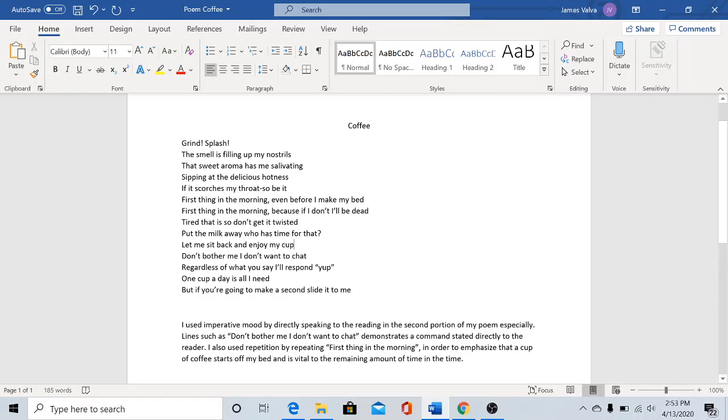Alright, so the next thing we're going to be looking at is other poetic devices I used. I used repetition up here, first thing in the morning, and first thing in the morning, because I really wanted to emphasize the idea that this is the first thing I do in the morning when I wake up. I go in and I get my cup of coffee because that's going to help me get through, or help me set up the rest of my day.